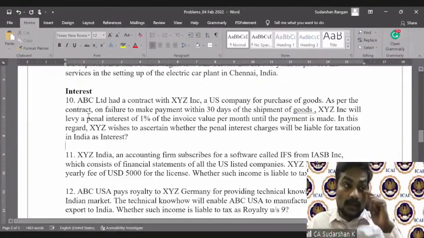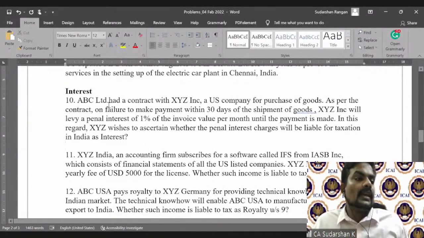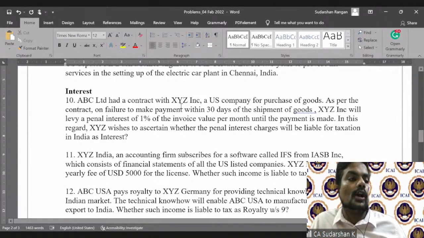Now, if you go to question number 10, ABC Limited had a contract with XYZ Inc., which is a US company, for purchase of goods.